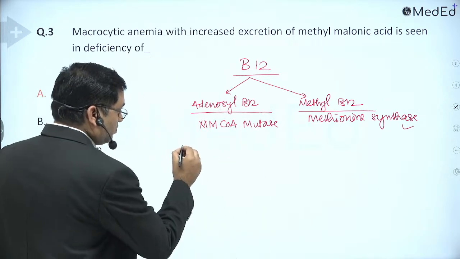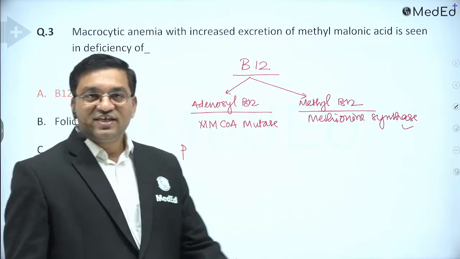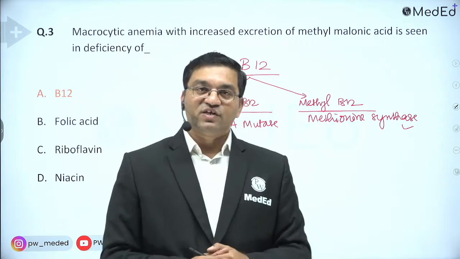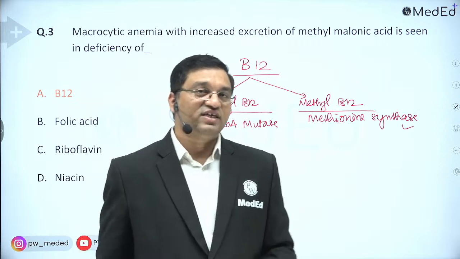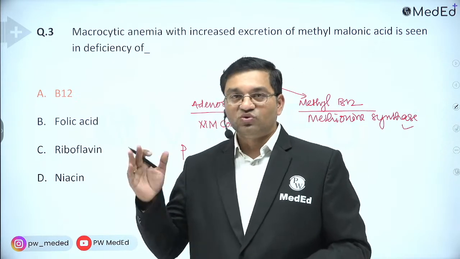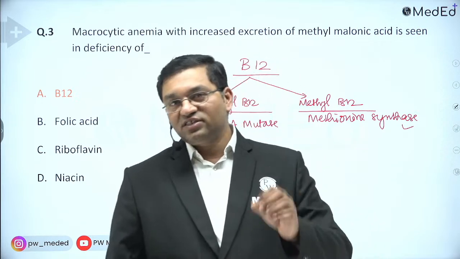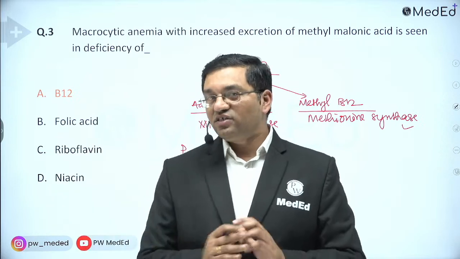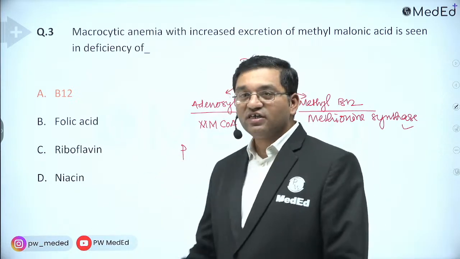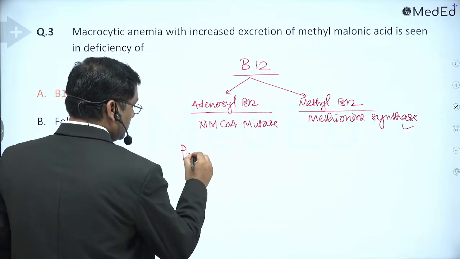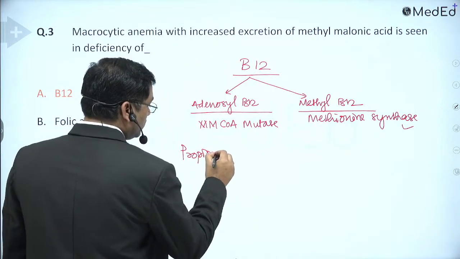Okay, so which fatty acid will give you glucose? You know that even chain fatty acid cannot give you glucose, because the reaction pyruvate to acetyl coenzyme A is irreversible. So even chain fatty acid does not give you glucose. Which odd chain fatty acid will give you glucose? Propionyl coenzyme A, and it is one of the substrates for gluconeogenesis.